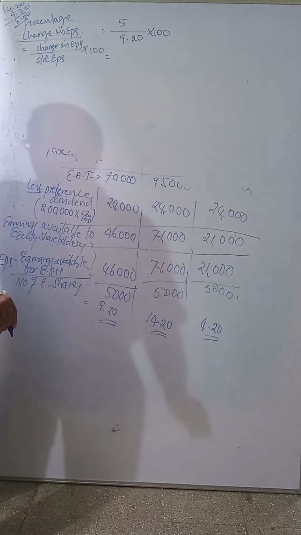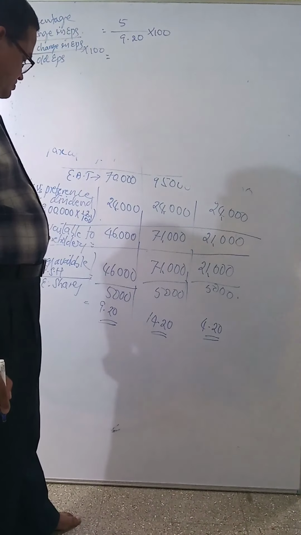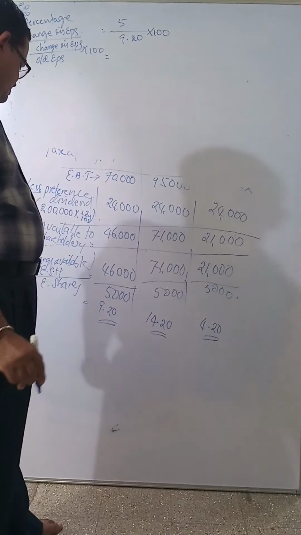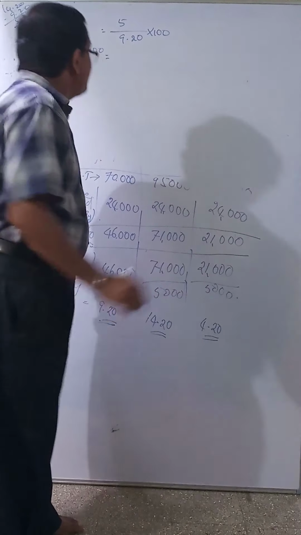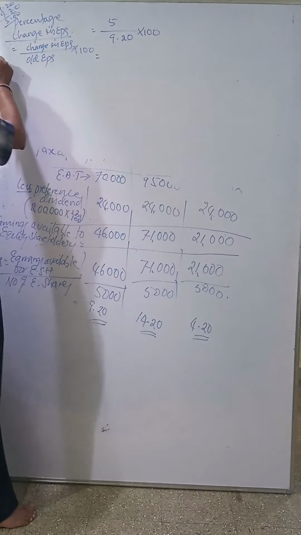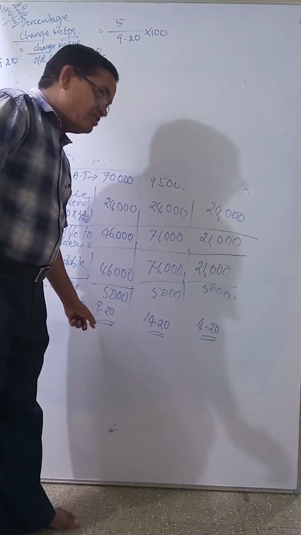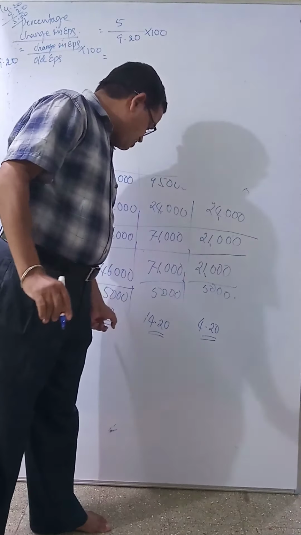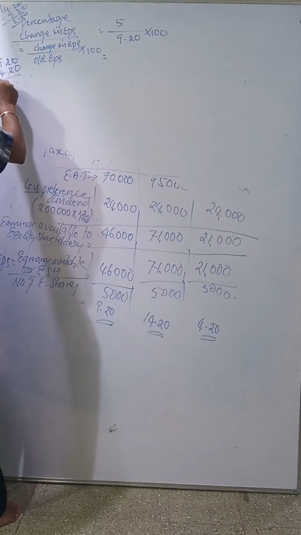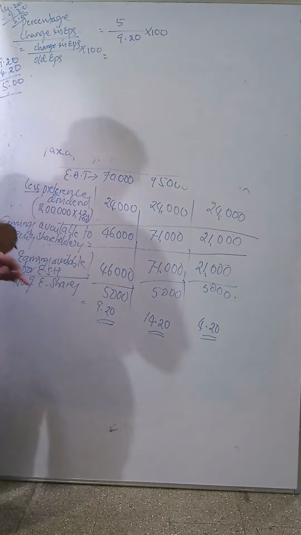In the same way, there is another alternative also. Change in EPS is the difference between 9.20 and 4.20: 9.20 minus 4.20 gives 5, minus 5 because this is more than this.